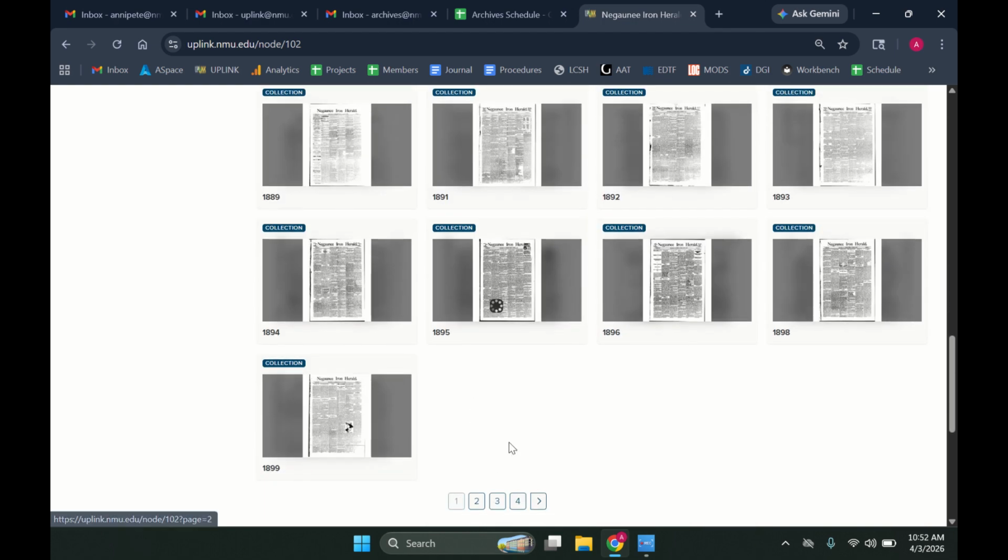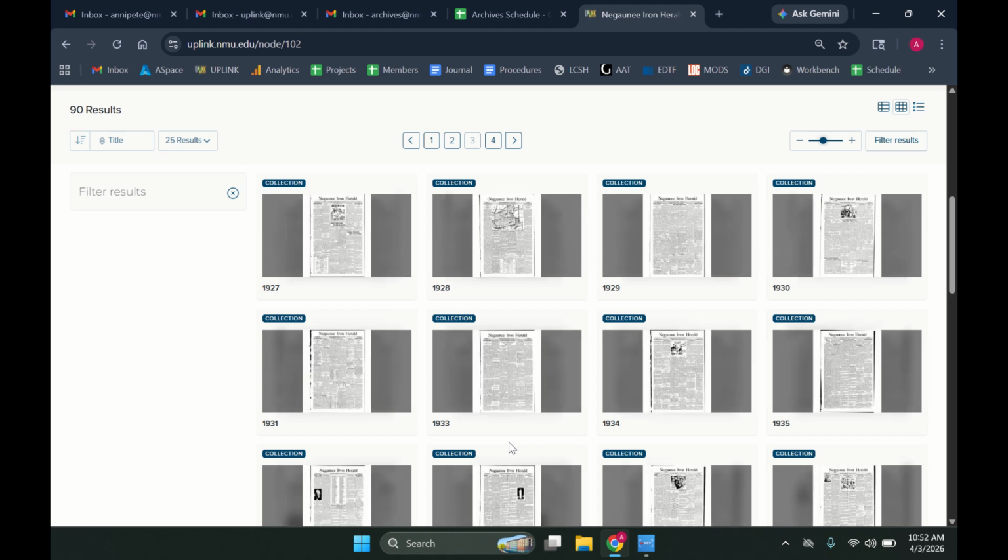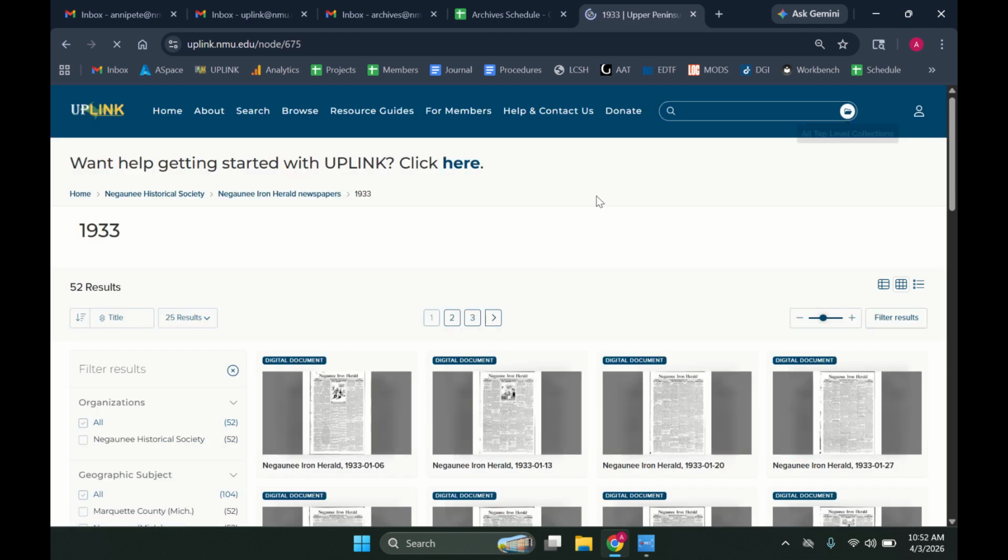So let's say you want to look at the year 1933. Once you're on this year page, you can search within just this folder, and then you'll only get results within 1933. So I wish there was a way to filter it from just the general search page. At this point, that's not possible. It's certainly a feature we'd like to add in the future if it becomes available to us, but it's not currently. So you can go up to this search bar up here, click this folder icon on the right-hand side, and click this collection. And then you'll type in what you're looking for.